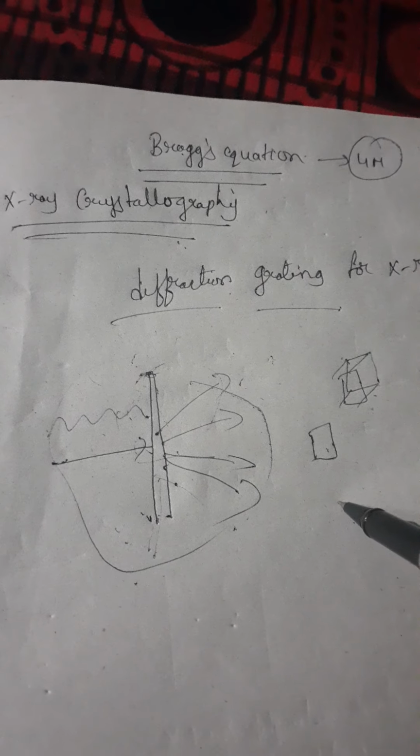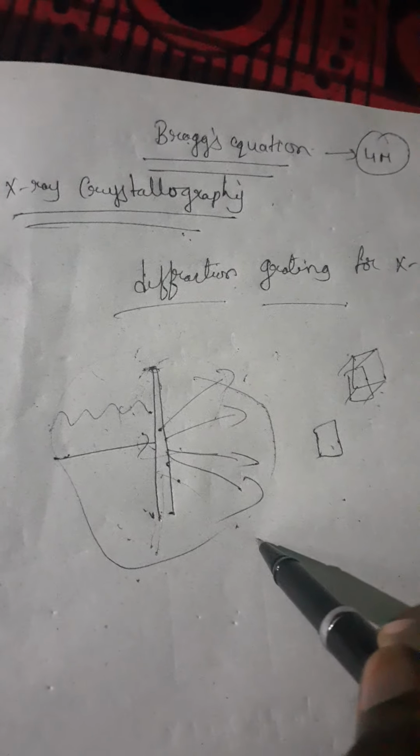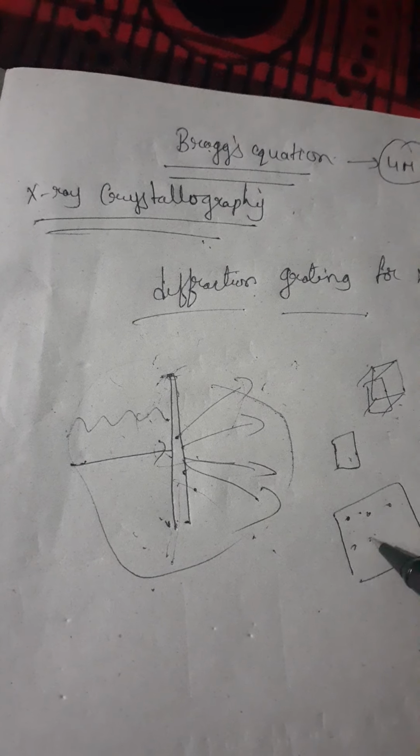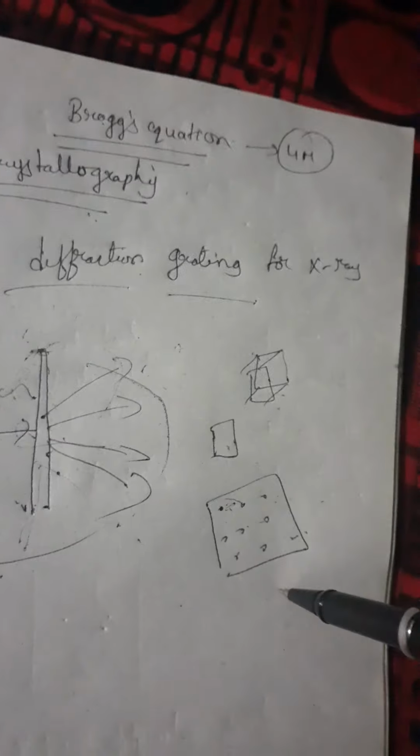X-ray crystallography will reveal mainly the internal structure of the crystal. I have told you a crystal consists of interatomic space between atoms, ions or molecules, equally spaced.